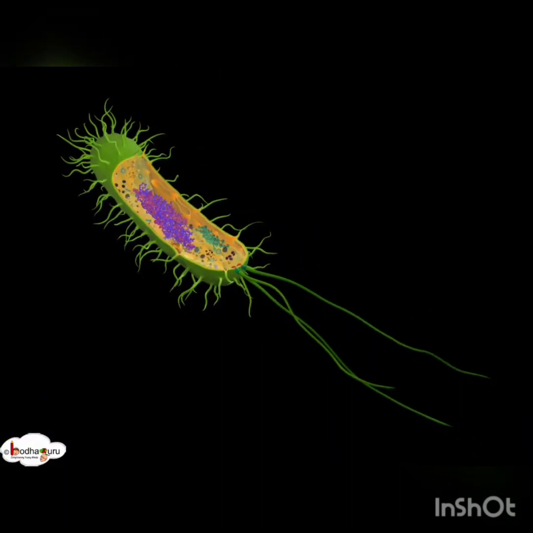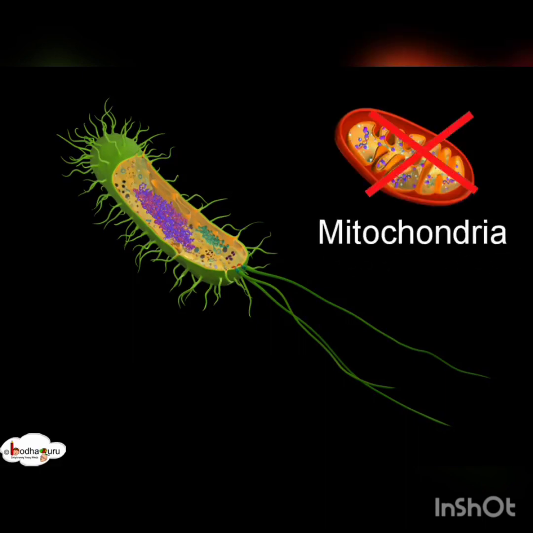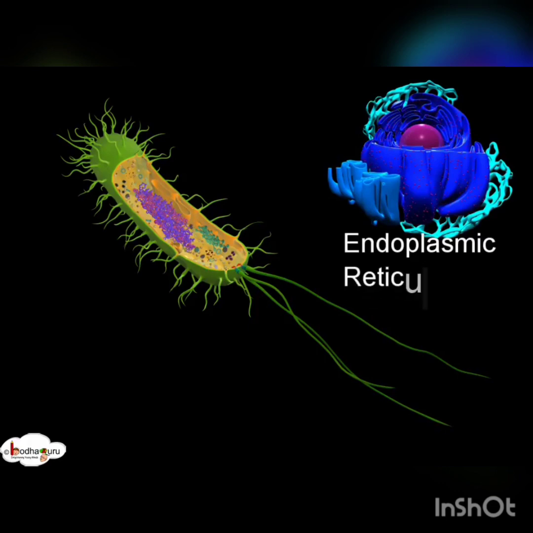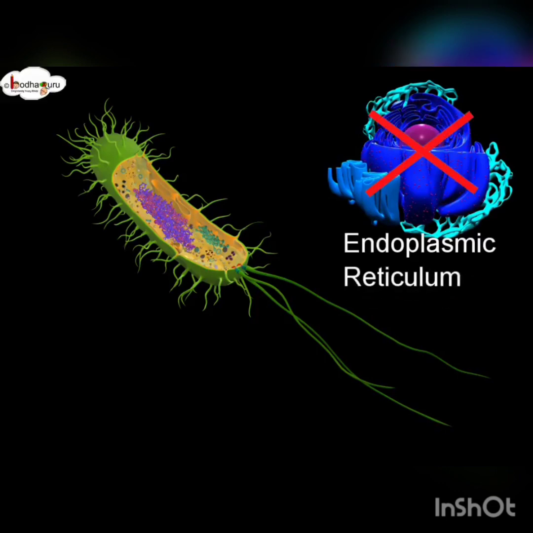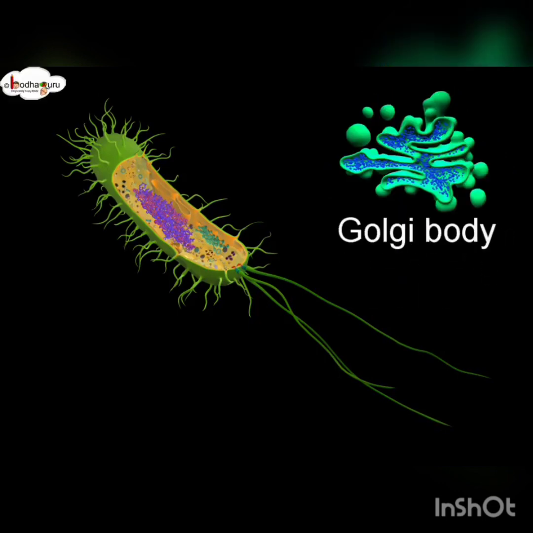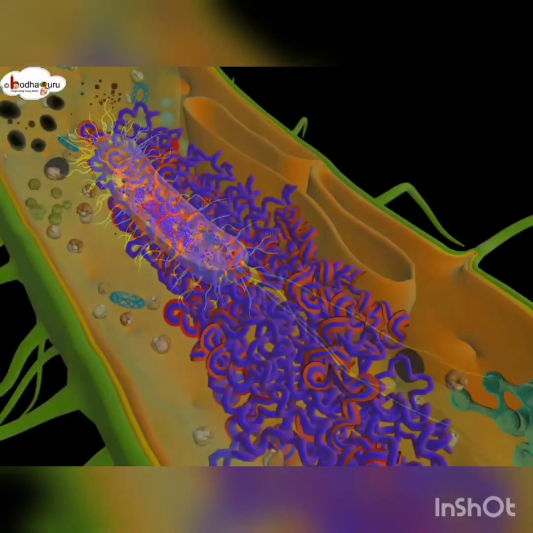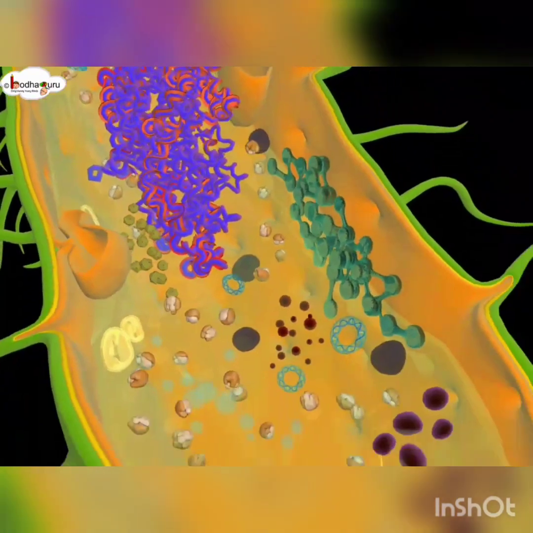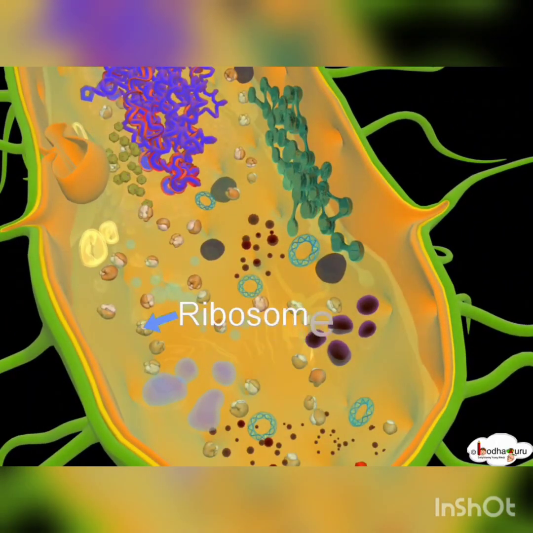A prokaryotic cell doesn't have membrane-bound organelles like mitochondria, endoplasmic reticulum, Golgi body, etc. But it has ribosomes for protein synthesis.